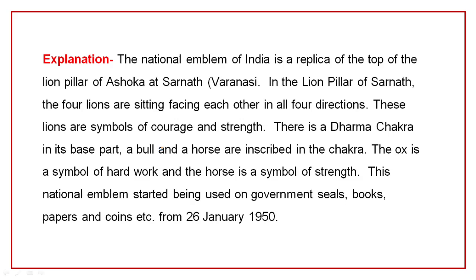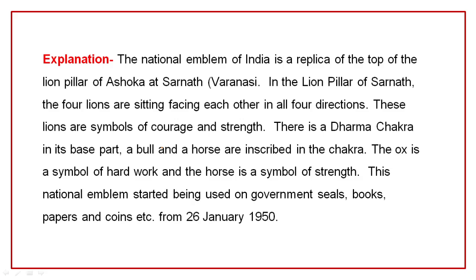The national emblem of India is a replica of the top of the lion pillar of Ashoka at Sarnath, Varanasi. In the lion pillar of Sarnath, the four lions are sitting facing each other in all four directions. These lions are a symbol of courage and strength. There is a dharma chakra in its base part.